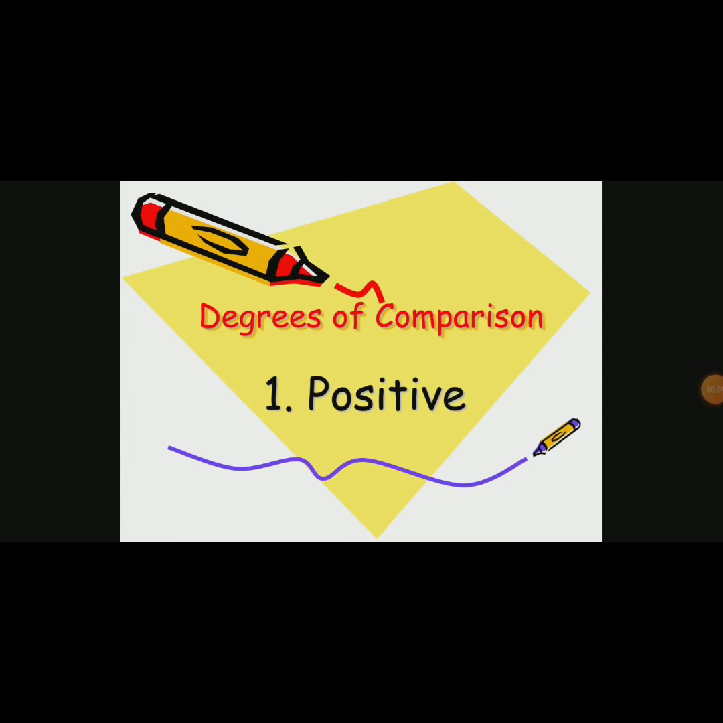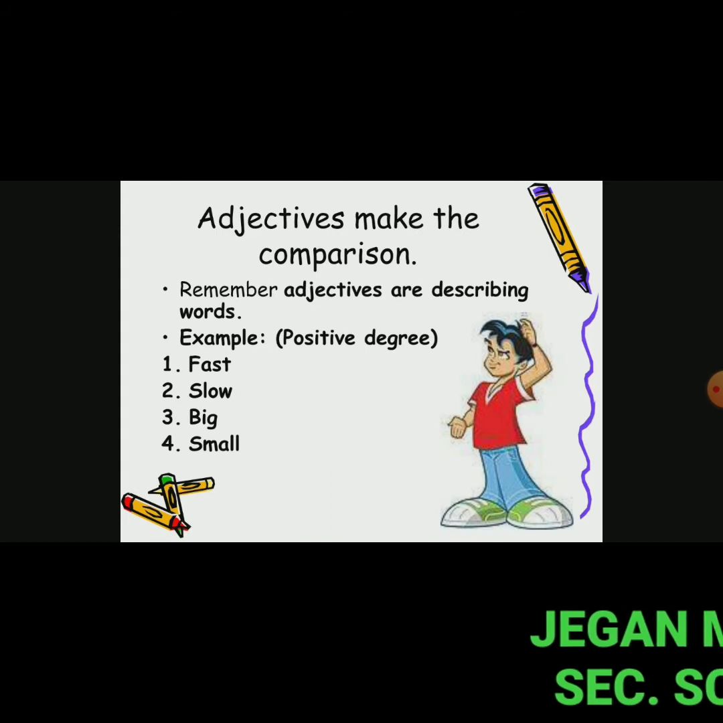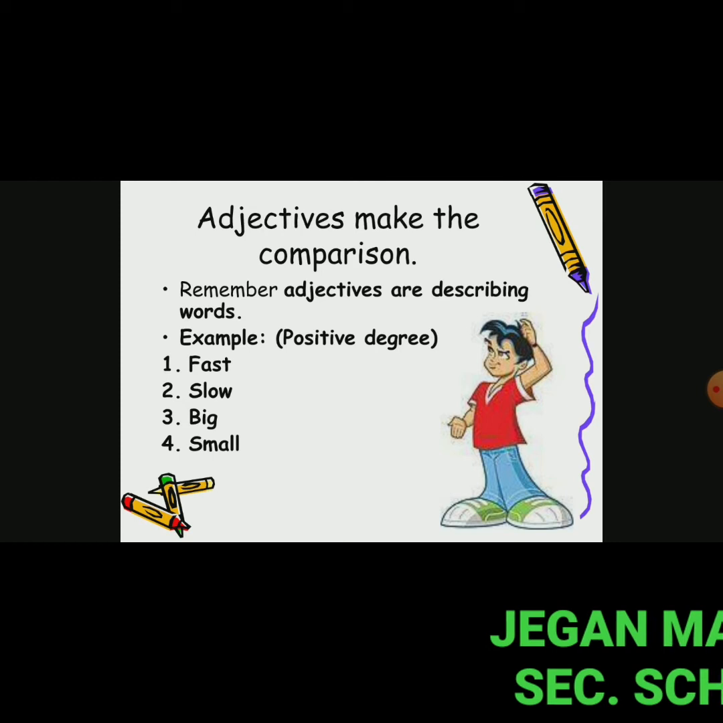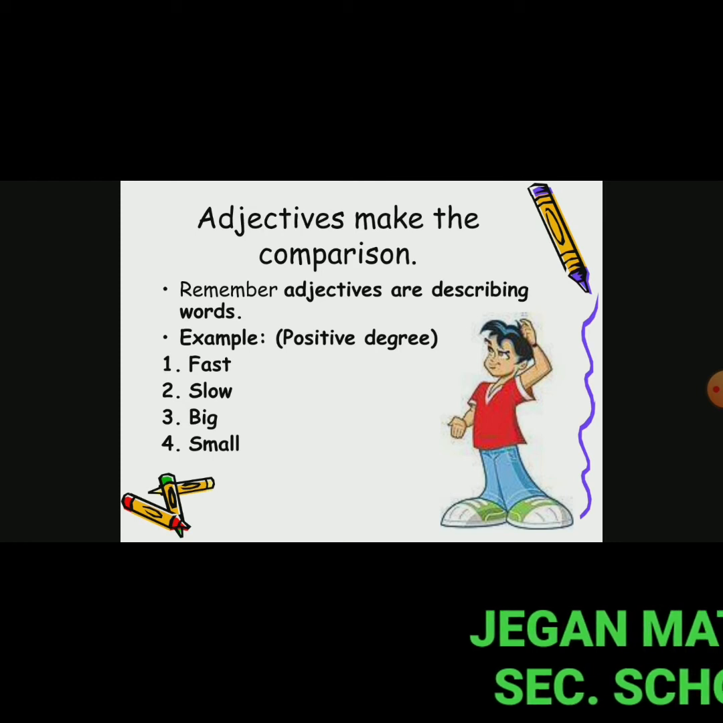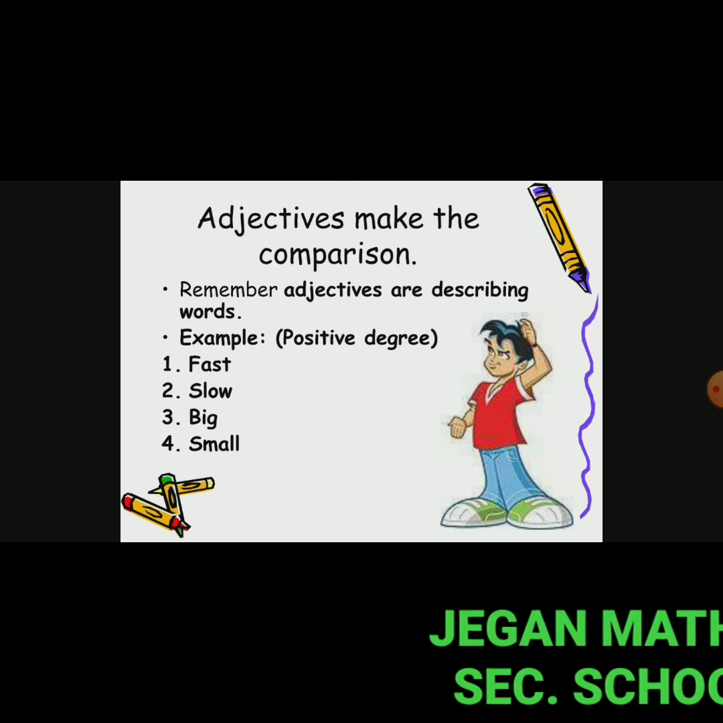12th standard English. Students, now we are going to learn about degrees of comparison. First, positive. Degrees of comparison are used when we describe a person or a thing. Adjectives make the comparison. Remember, adjectives are describing words. For example, fast, slow, big, small. So these are positive degree.